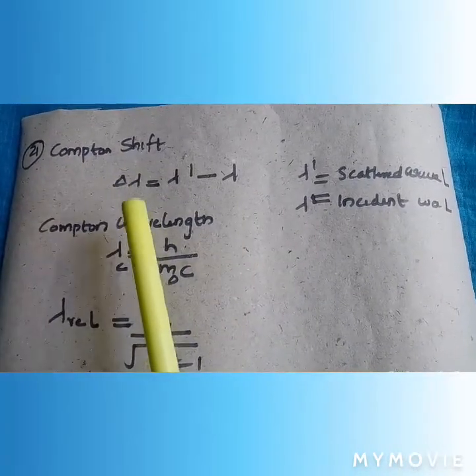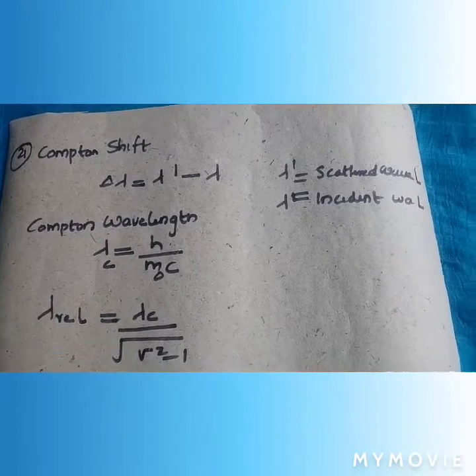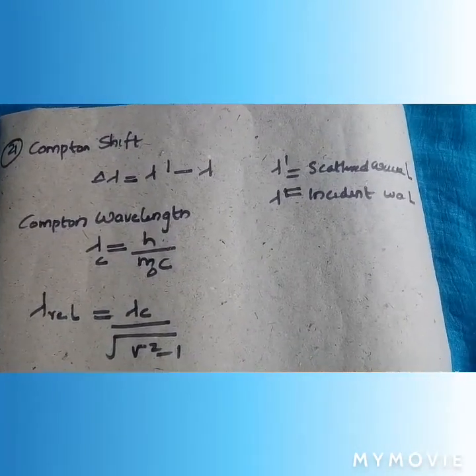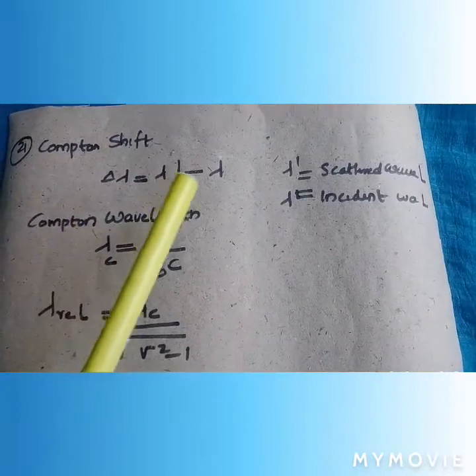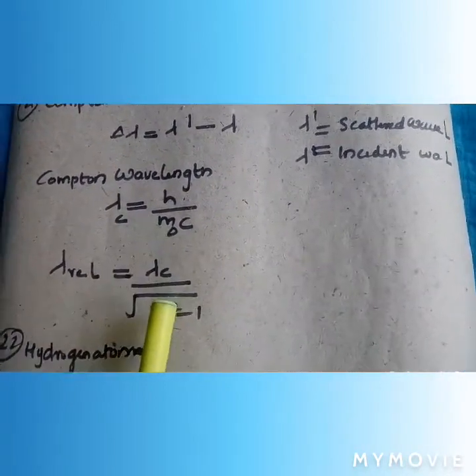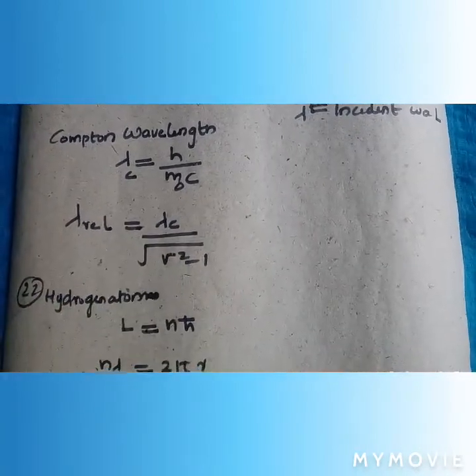Compton shift equation, that is we get an increase in the wavelength. We can consider that the scattered wavelength is more than the incident wavelength. So delta lambda is equal to lambda prime minus lambda. Compton wavelength lambda c is equal to h by m0 c. Lambda relative is equal to lambda c under root gamma square minus 1.